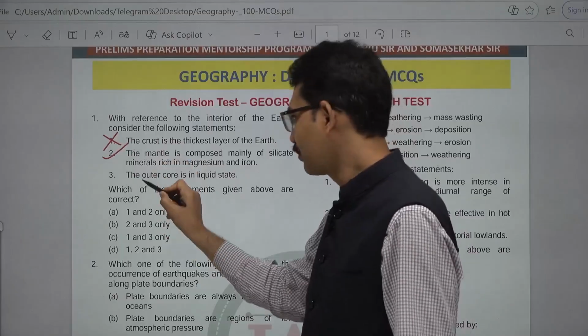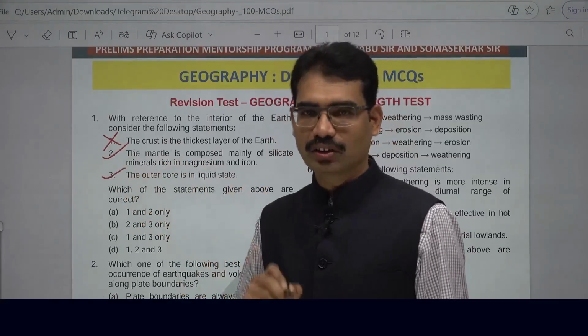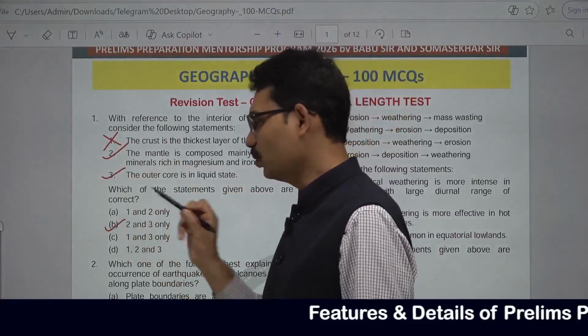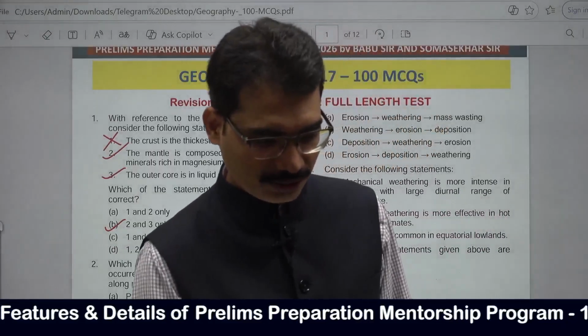Correct one. Outer core is in liquid state. Correct one. Inner core is in solid state, outer core is in liquid state. Answer here is 213. This is the answer. Second question.